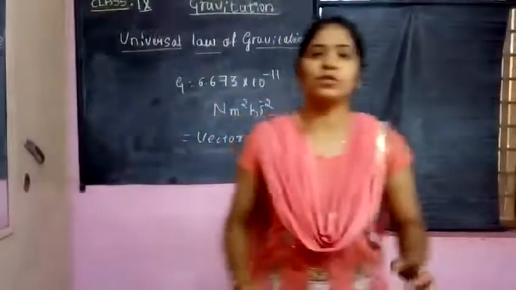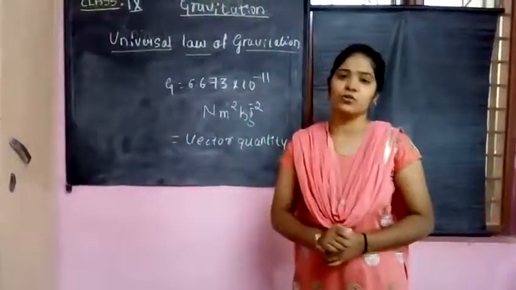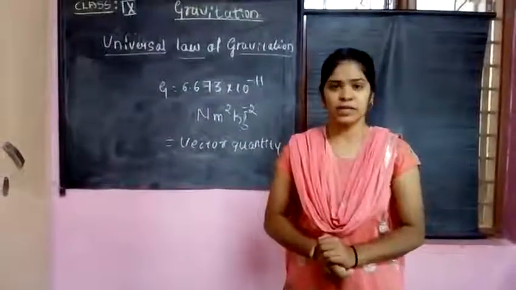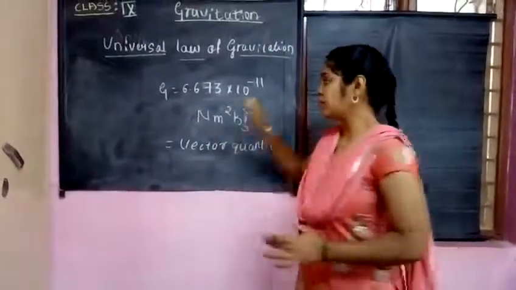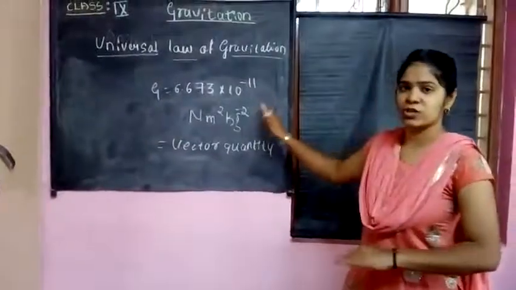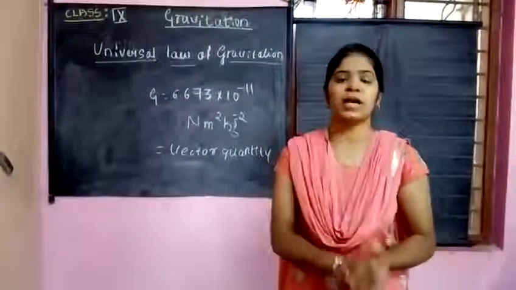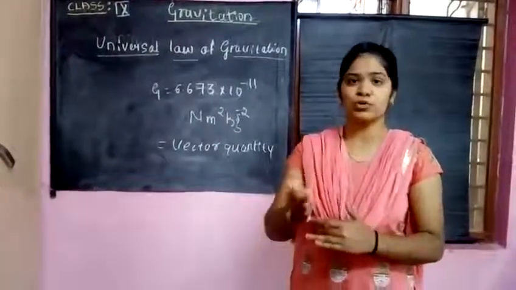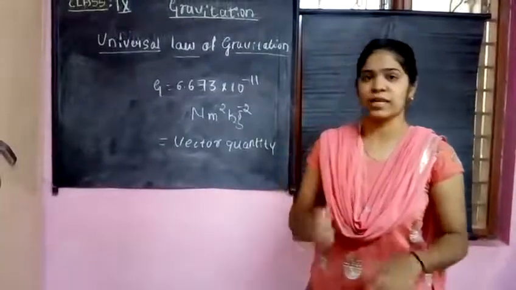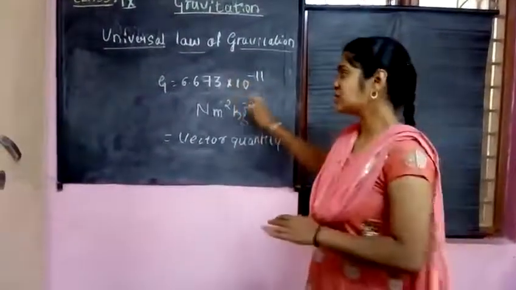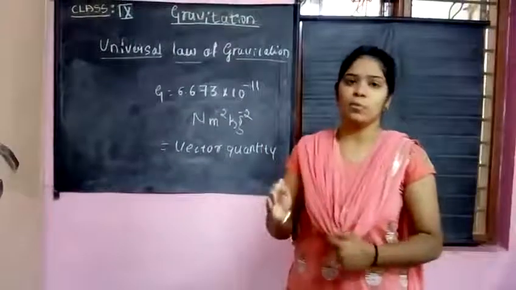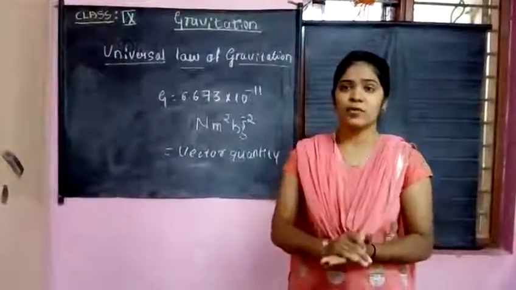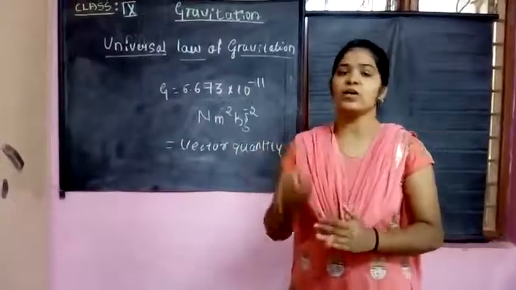Based on this, for the universal law of gravitation or Newton's law of gravitation, you can solve some problems, and if you have any doubts you can ask me. You must remember this gravitational constant. When the masses of the two bodies and the distance between them are given, you should calculate the gravitational force, that is capital F, using this gravitational constant and the masses of the bodies. Or you can also calculate the distance when the force is given.